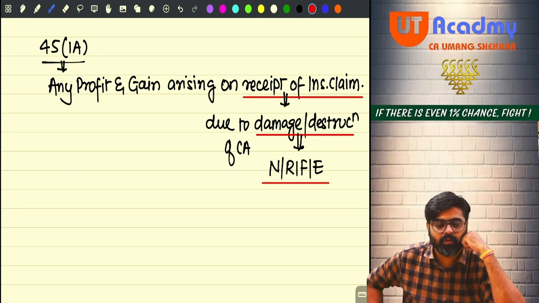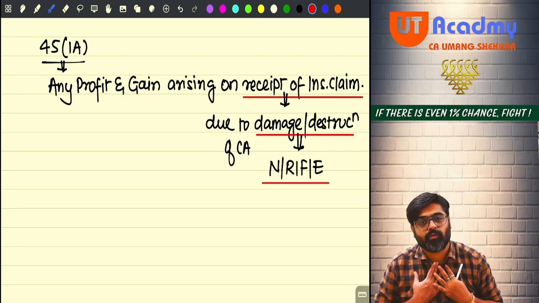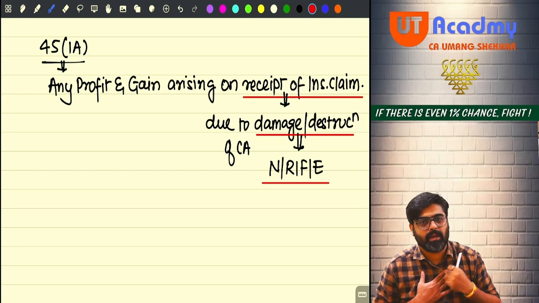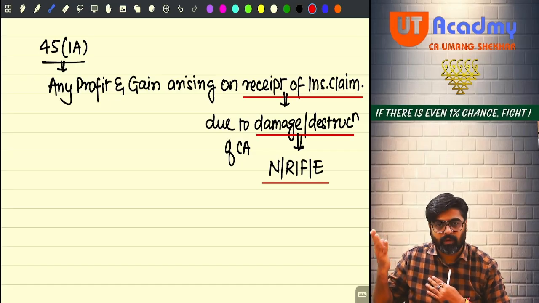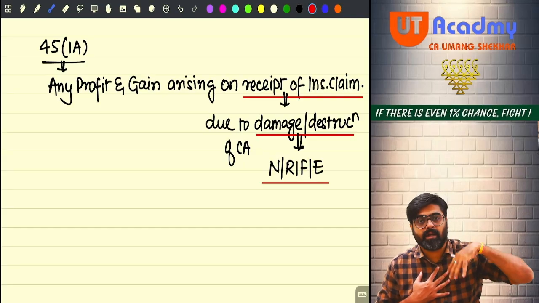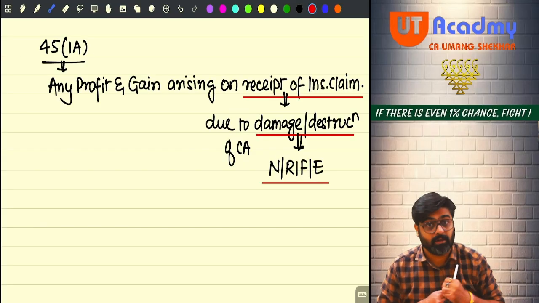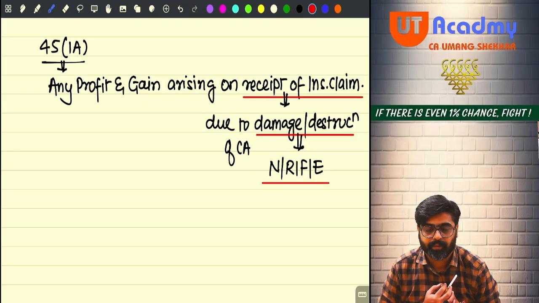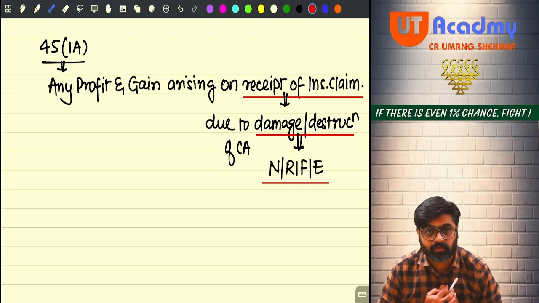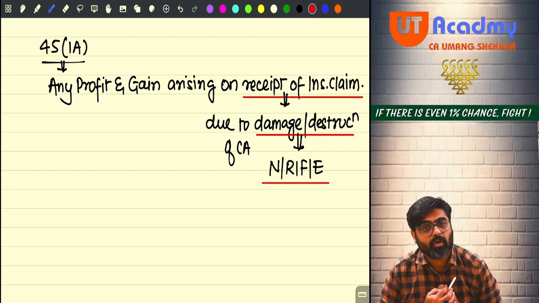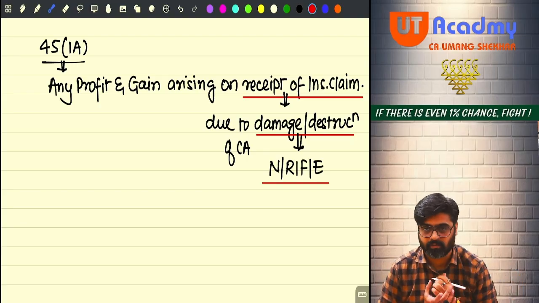Yes or no? You are afraid that, God forbid, if some natural calamity happens, or some riot or civil disturbance happens, or some fire or explosion takes place, or an enemy attack takes place, as a result of that my capital asset may be damaged, and it is a very valuable asset. So let me not take any chance or risk. Let me call the insurance company and tell them to cover all these risks.